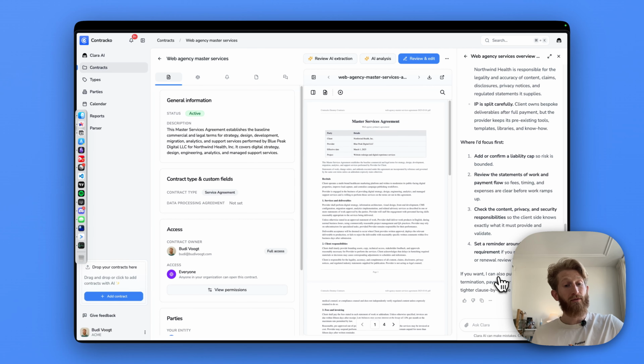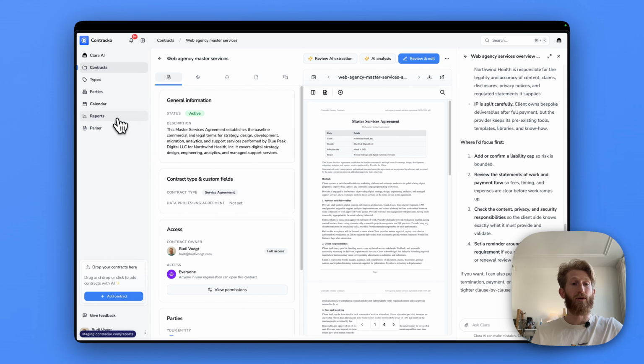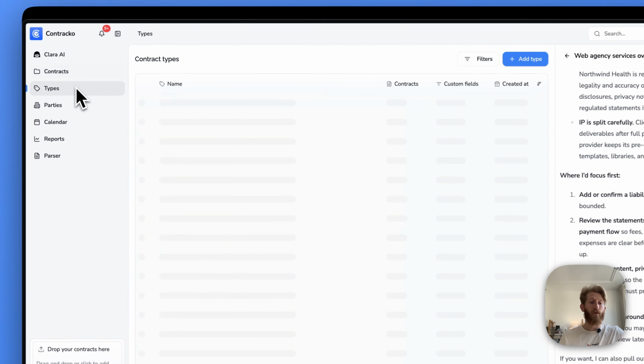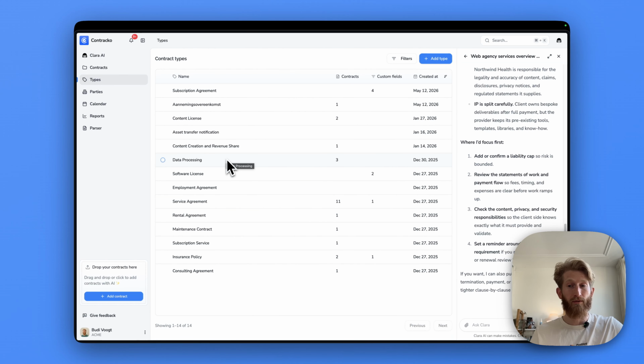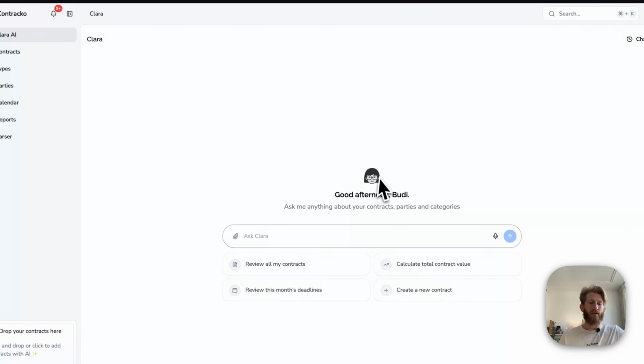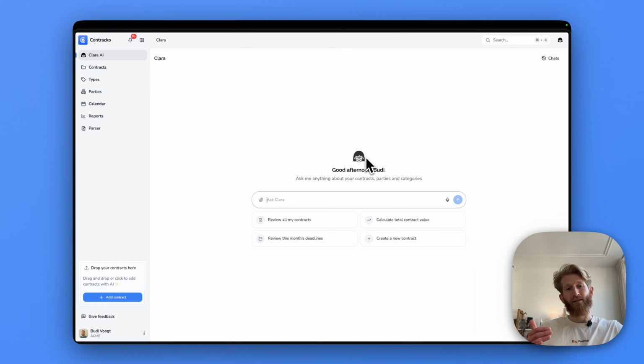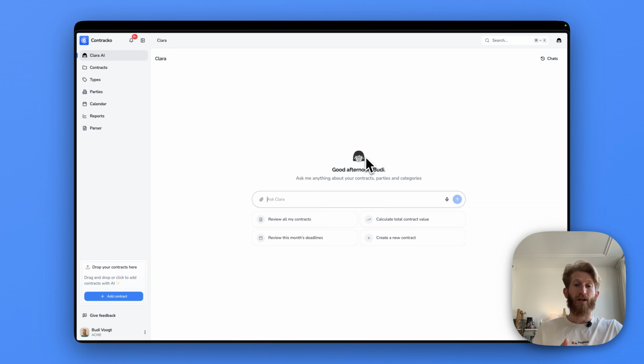Now, Clara can do everything that you can do in the interface. And that makes conversational management of your contracts possible and makes updating, let's say, obligations or notifications or associating files to contracts incredibly easy. You can also investigate things like vendor or customer concentration, which is really helpful when you go to produce reports. Or you could collaborate with Clara to generate contract types for contracts that you often deal with. You can view Clara as your in-house legal counsel, and it really makes working with Contracko a lot easier,